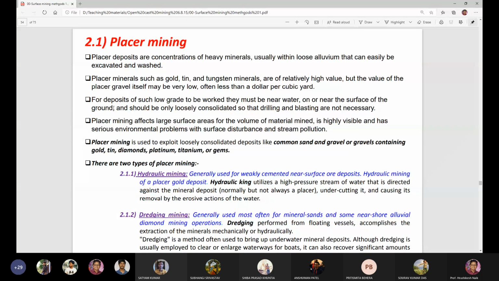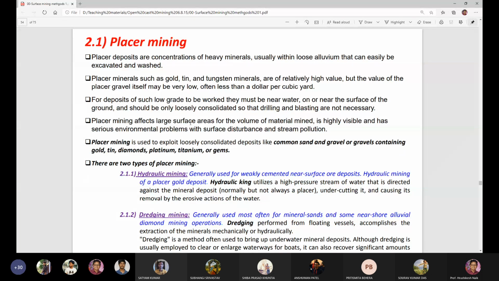So for deposits of such low grade to be worked, they must be on or near the surface of the ground, near the water, and should be only loosely consolidated so that drilling and blasting are not necessary in mining the placer deposits.